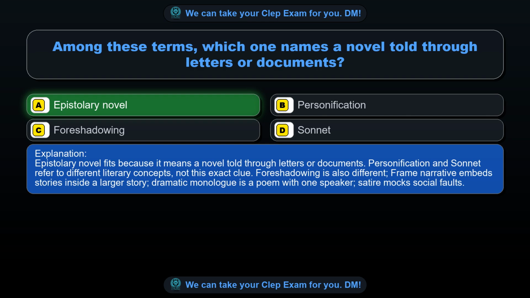Epistolary novel fits because it means a novel told through letters or documents. Personification and sonnet refer to different literary concepts, not this exact clue.